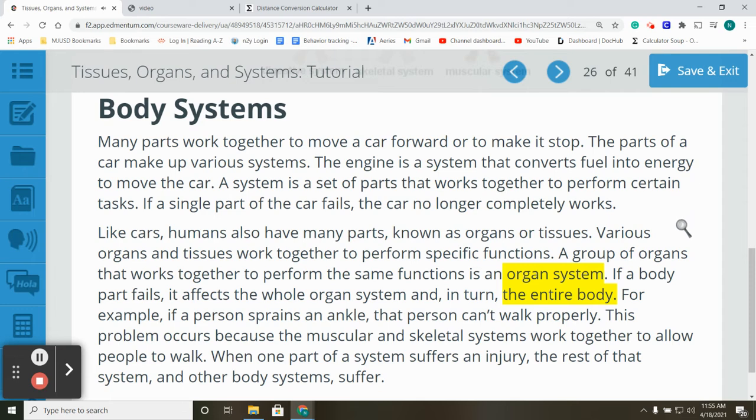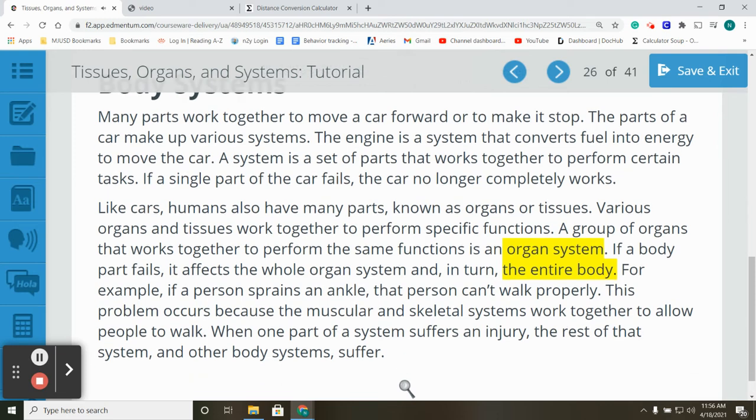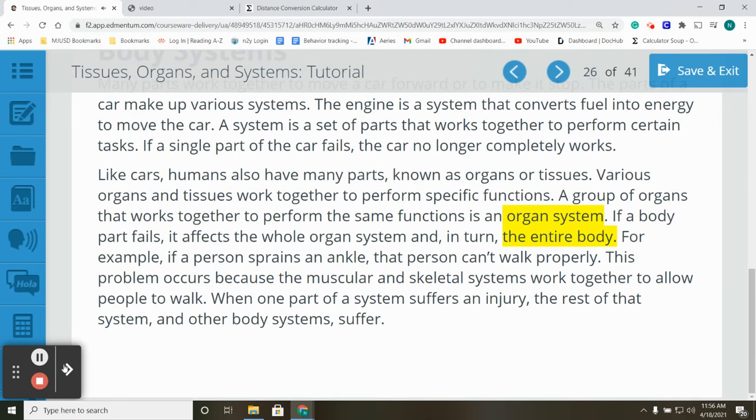Like cars, humans also have many parts, known as organs or tissues. Various organs and tissues work together to perform specific functions. A group of organs that works together to perform the same functions is an organ system. If a body part fails, it affects the whole organ system and, in turn, the entire body. For example, if a person sprains an ankle, that person can't walk properly. This problem occurs because the muscular and skeletal systems work together to allow people to walk. When one part of a system suffers an injury, the rest of that system and other body systems suffer.